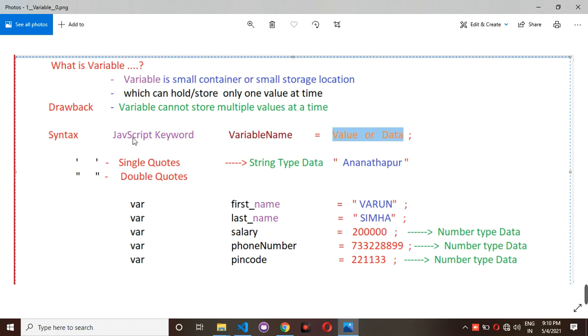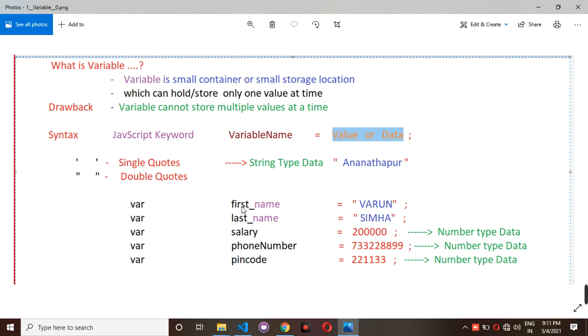Here the JavaScript keyword is var, which is nothing but one of the keywords. After the var keyword, the variable name can be any valid name. You can give any name, but it should be a valid name only. I will tell you later what the rules are to create a variable.